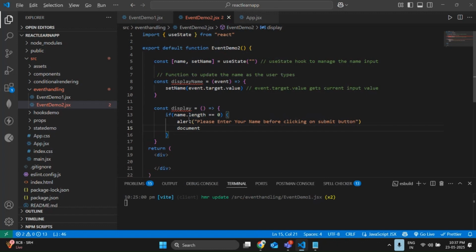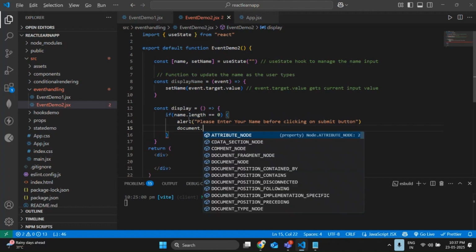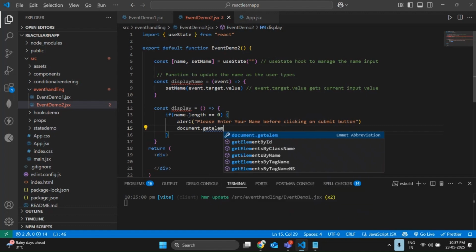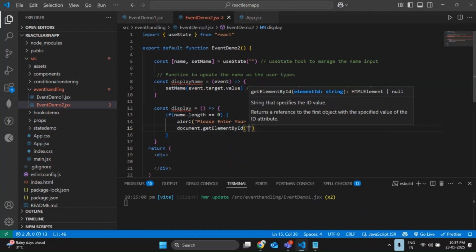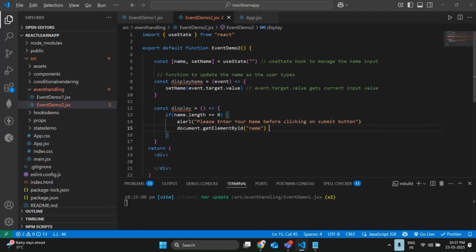Next, document.getElementById, I can say name. Why did I use this line? We need to use .focus also.